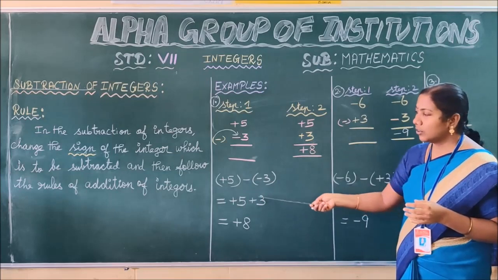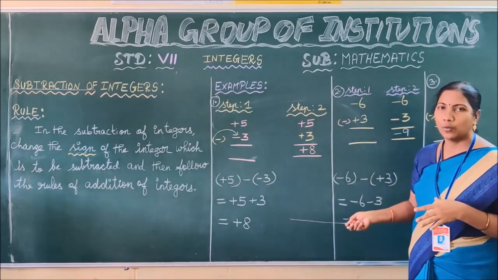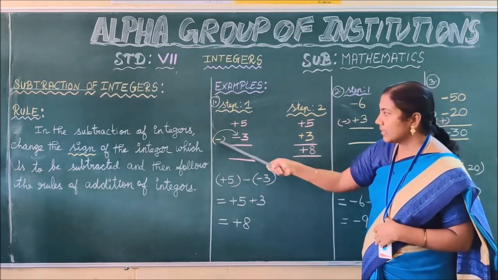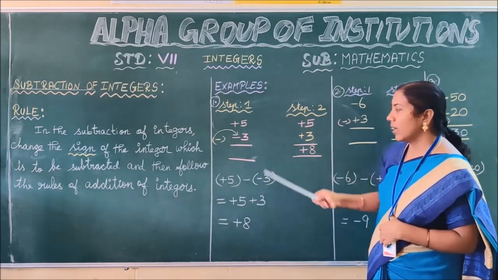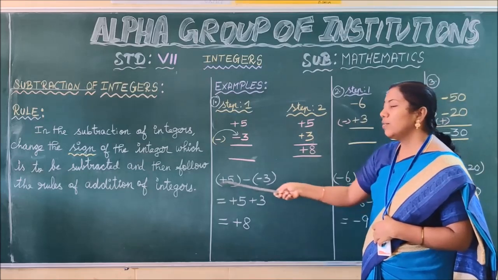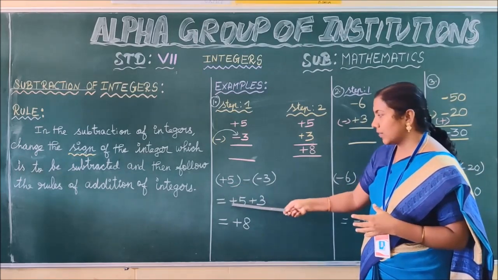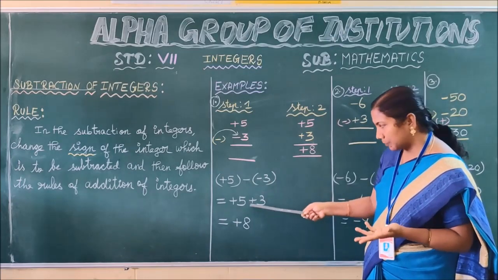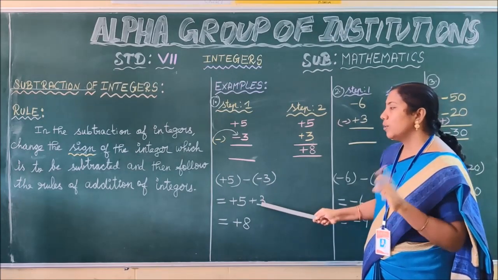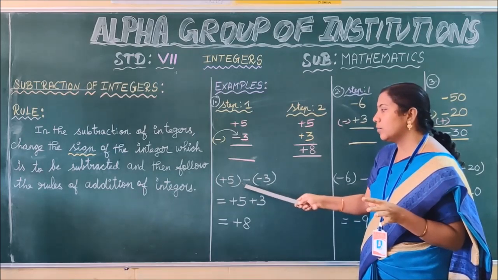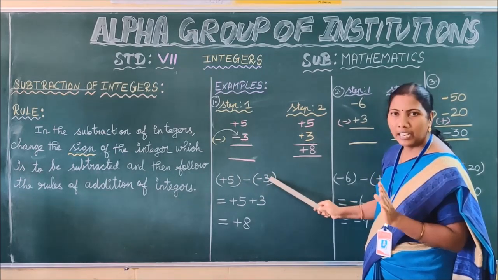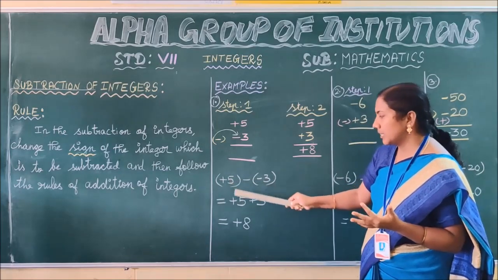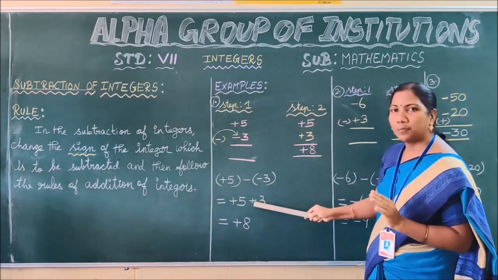Okay. Here you are going to see the horizontal representation of this sum. Okay. Look at the board carefully, children. Plus 5. And this is the minus symbol here. Minus and minus 3. Now we are going to remove the brackets. Okay. Plus 5. Minus into minus, minus into minus. Yes. Plus 3. You have to remember children, you have to multiply this symbol between these two brackets with the second number only, not the previous number. Is it clear, children? Plus 5 minus into minus, plus 3.